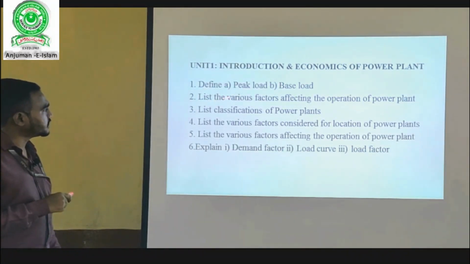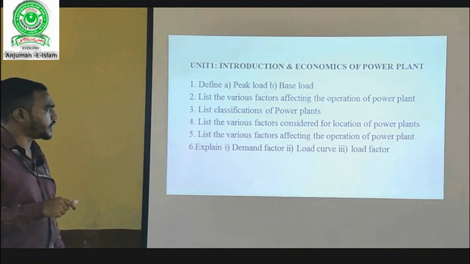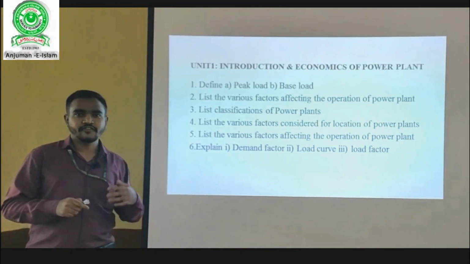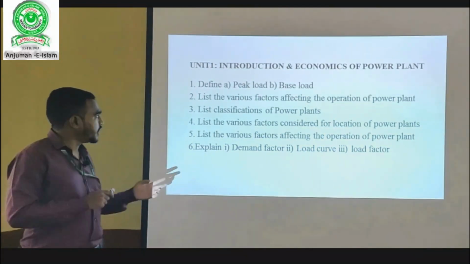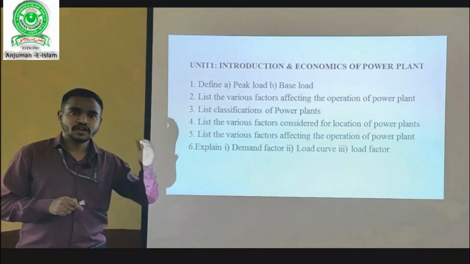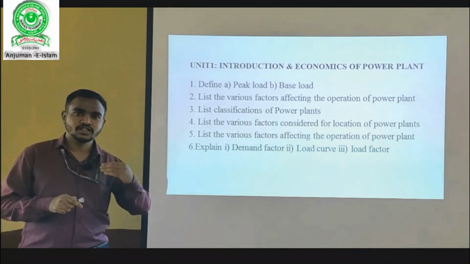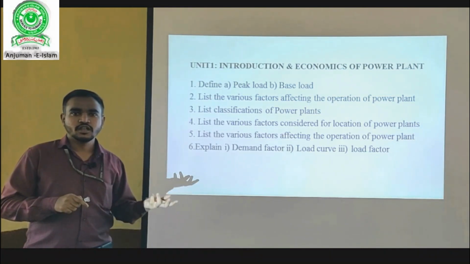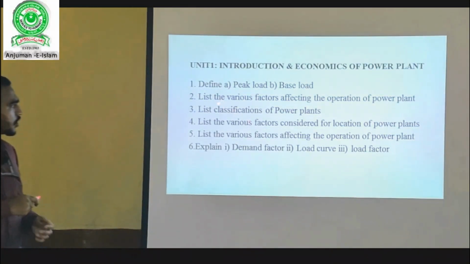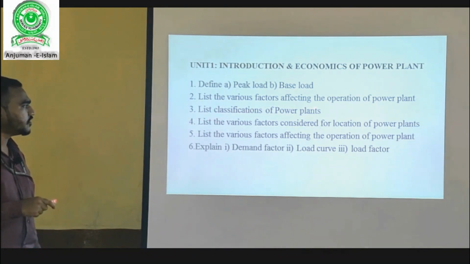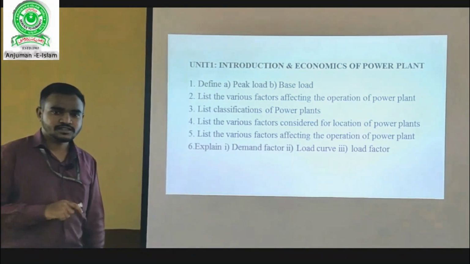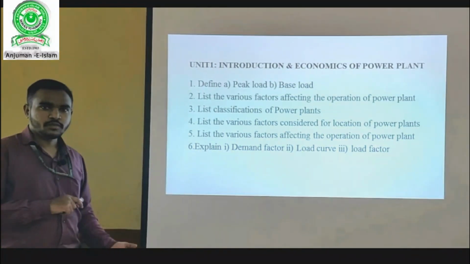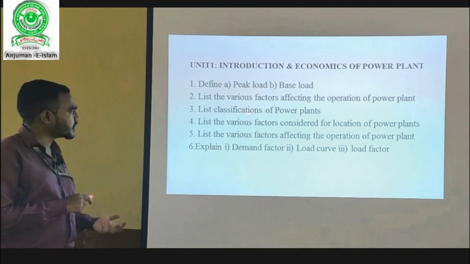Similarly, second question: list the various factors affecting the operation of power plant. There are so many factors that affect the operation of power plant. You need to just list the factors. We need not explain the factors. If you go for explanation, again you are consuming time, and for writing the 10 marks you will lose the time. Question number 3: list classification of power plants. Classification of power plants is of 4 types, that is based on fuel, based on load, based on land, and based on the service provided.